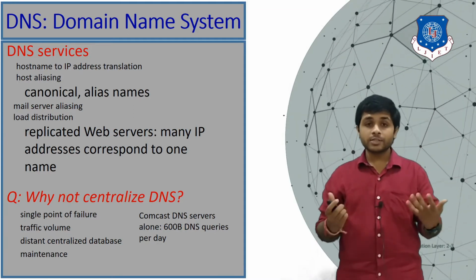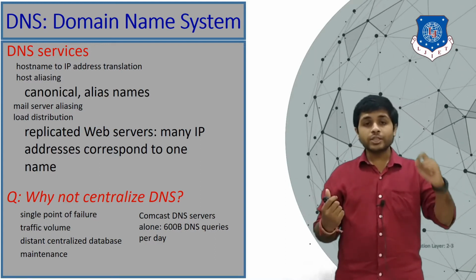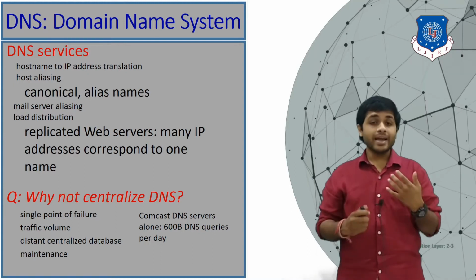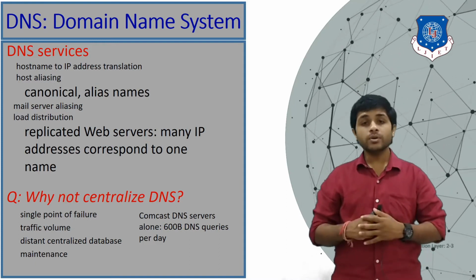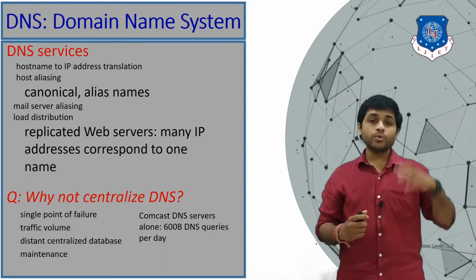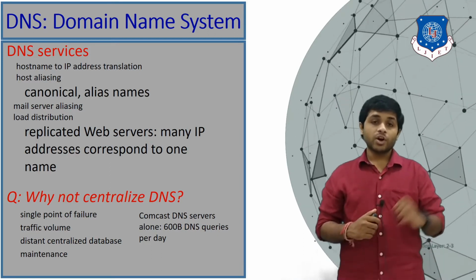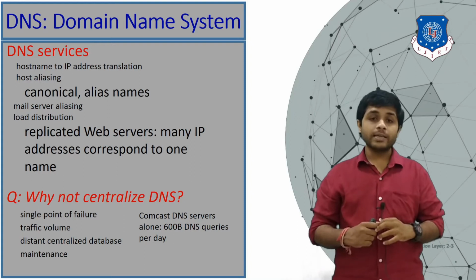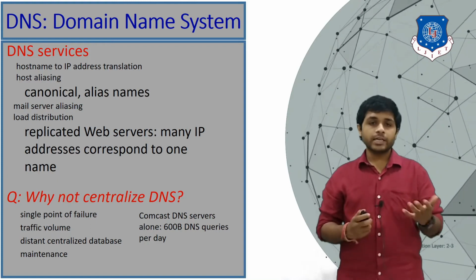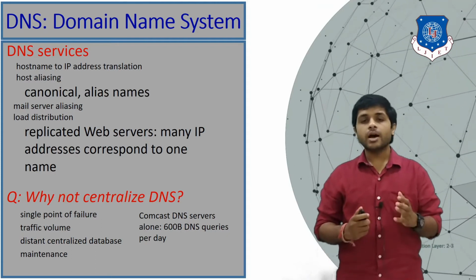Again, the traffic will be increased because there is only one centralized device, so all the devices have to reach that one particular device to access any website. It would also increase the maintenance, because we have to keep the server working 24/7, and we have to use very modern and fast processors for that server, because normally DNS queries are 600 billion per day, so it is not very efficient, right? So that is why DNS uses decentralized queries. We are going to see how it uses decentralized queries.